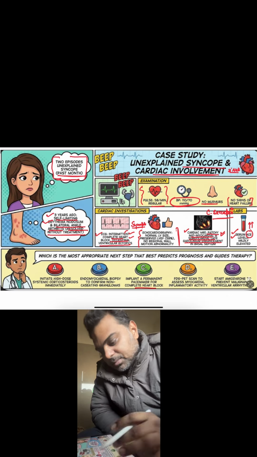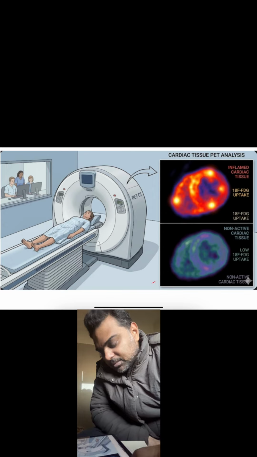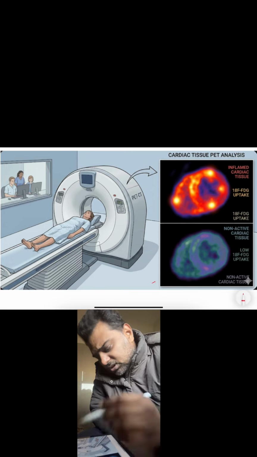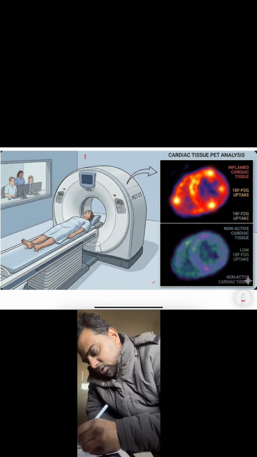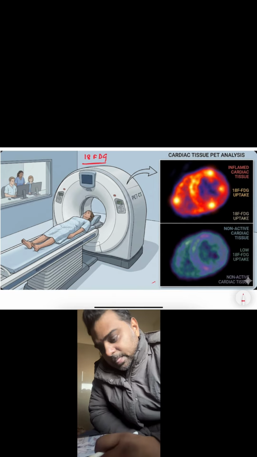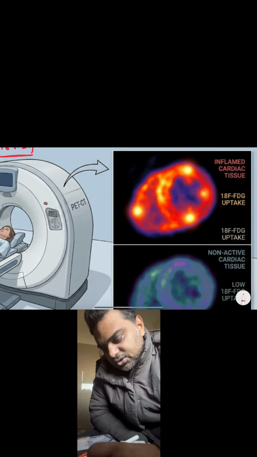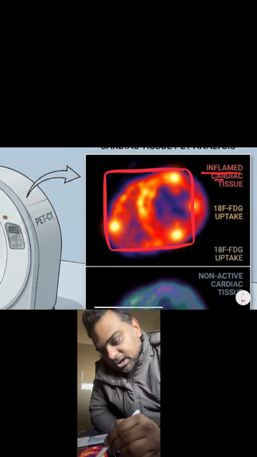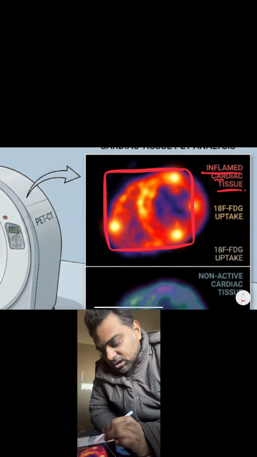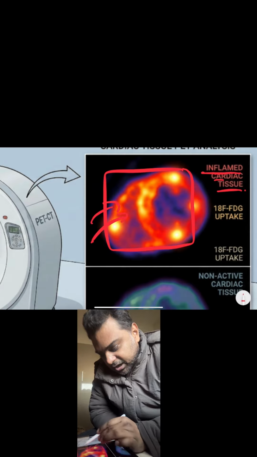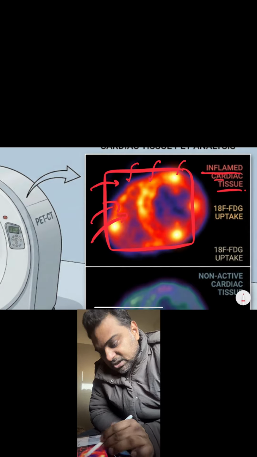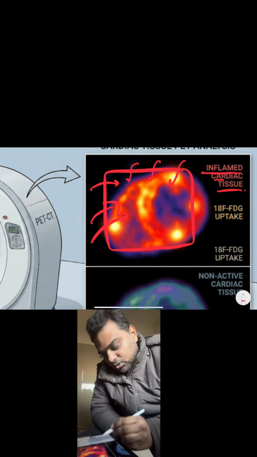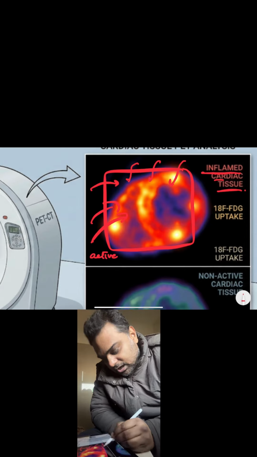Before going to the treatment, first see this. What will be the next step? So now the same lady has gone for 18 FDG, 18 fluorodeoxyglucose. Now see, these are two kinds of cardiac tissue. The first is the inflamed cardiac tissue. When it is inflamed, the uptake of the 18 FDG will be more. That means it is active cardiac sarcoidosis.